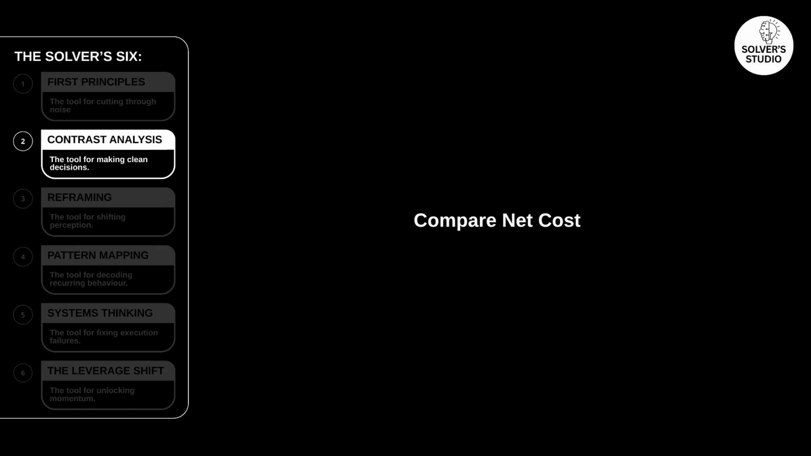Finally, compare the two futures directly, contained cost versus accumulating cost. The question becomes simple: which path creates the higher long-term penalty? This comparison breaks the illusion of safety. Delay is revealed as an active decision with its own escalating price.